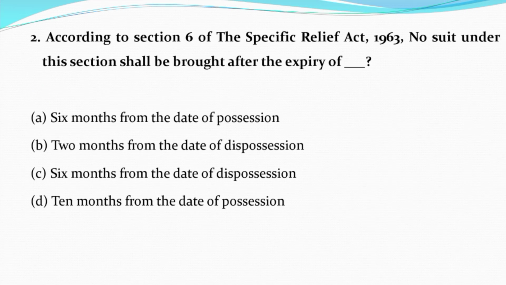Now question 2. According to section 6 of Specific Relief Act 1963, no suit under this section shall be brought after the expiry of option A. 6 months from the date of possession. Option B. 2 months from the date of disposition. Option C. 6 months from the date of disposition. Option D. 10 months from the date of possession. And the correct answer is option C. 6 months from the date of disposition.